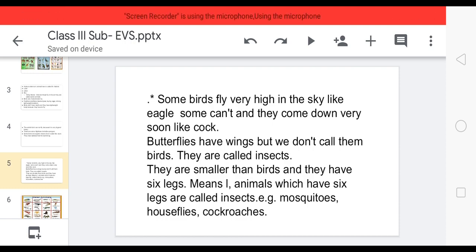They have wings to fly, but they have 6 legs and they are smaller than birds. That is why we don't call butterflies birds. We call them insects.